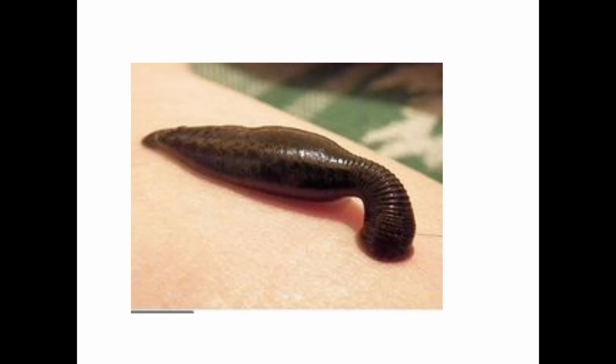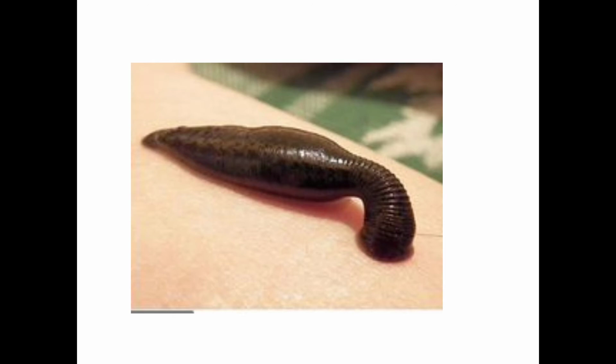The mouth is present in the center of the sucker.